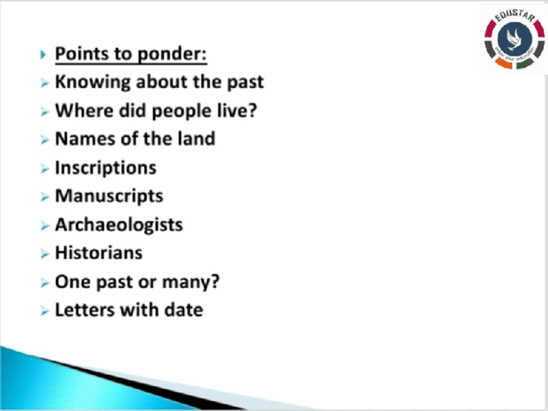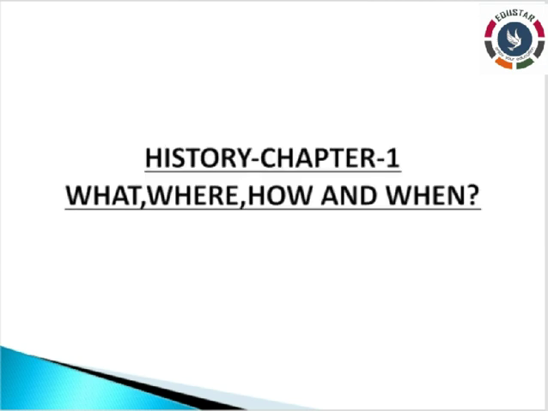Now all of you take one classwork note, that is the 80 pages note. Take one new note. On the first page, properly write your name, class and write history classwork. Then take one new page. On it, properly write the date and day. Then leave the red line. From the next line, start to write chapter 1, What, Where, How and When.